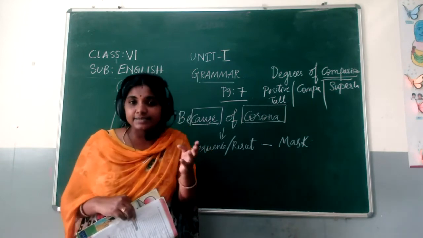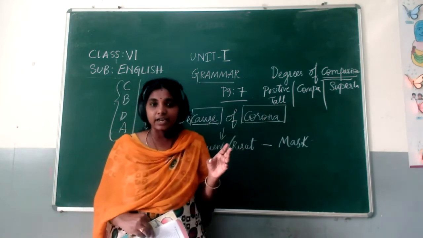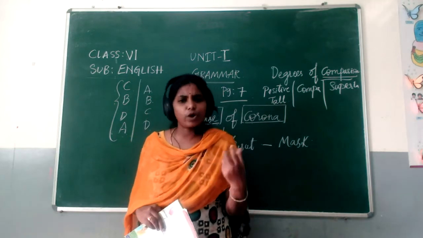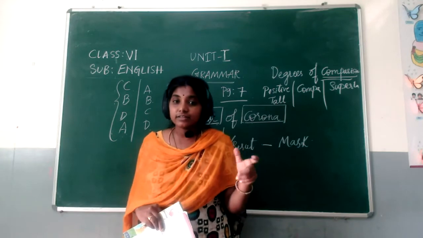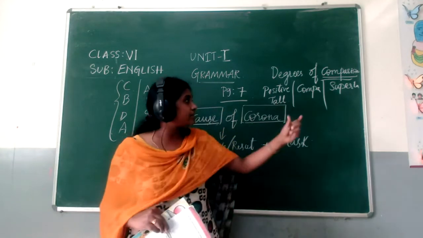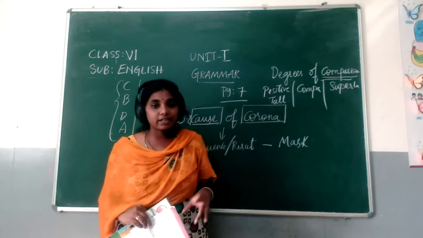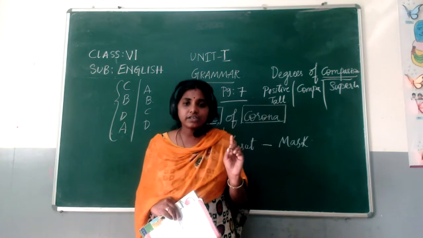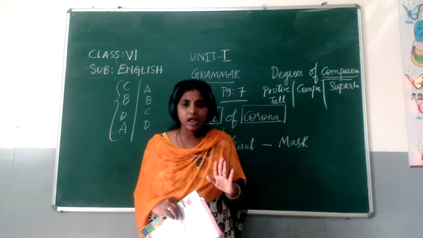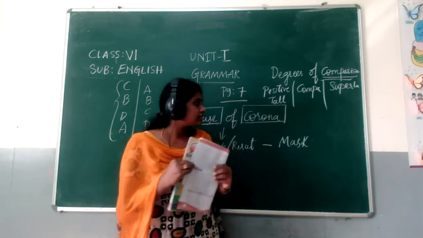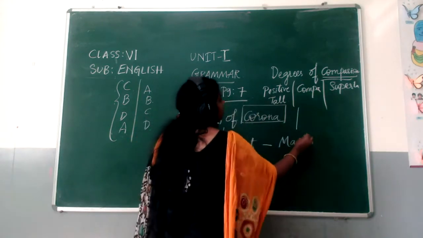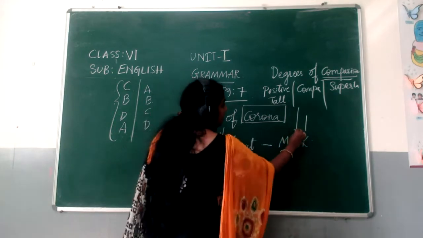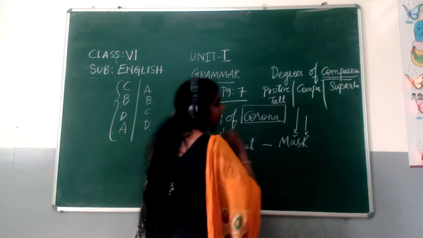Can you listen, this word compare is hidden in this comparative degree? Compare means when we are comparing students or things or whatever it is, the adjective we use comes under comparative degree. For example, there are two boys, Rama and Krishna. Here Rama is tall, Krishna is a little shorter than Rama. Who is tall here? This Rama is tall, Krishna is a little short.